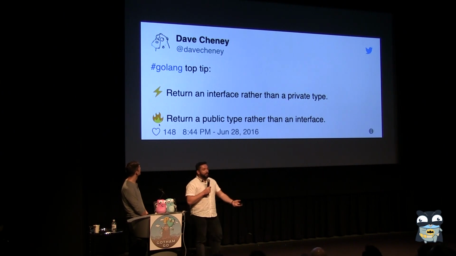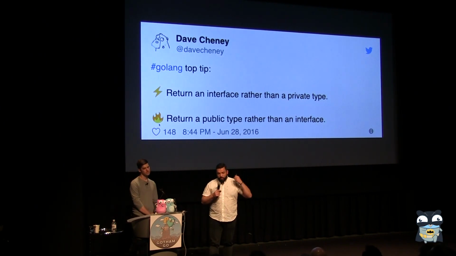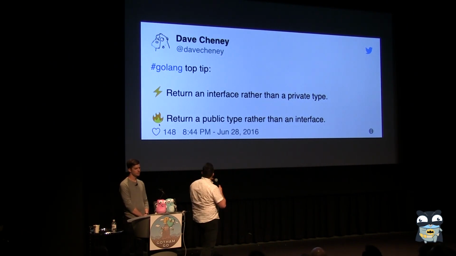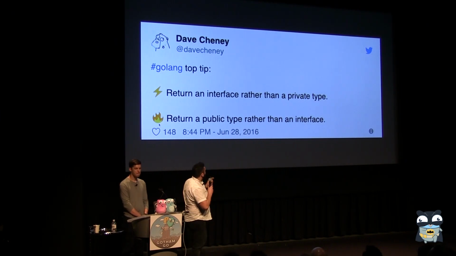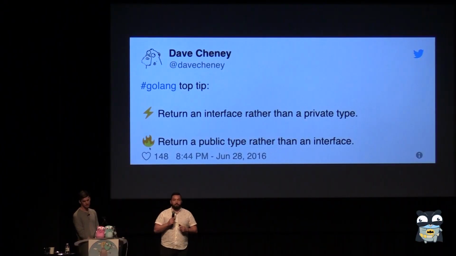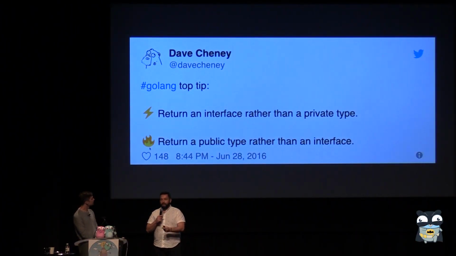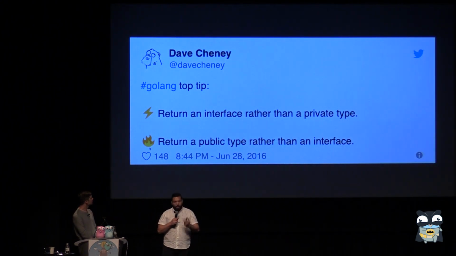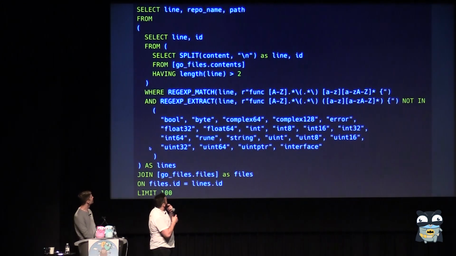So another analysis that I did was, Dave Cheney wrote this thing saying, Golang top tip, return an interface rather than a private tag, return a public tag rather than an interface. My reaction to this was, does anyone return a private tag from a public function? This doesn't make any sense. Who would do that, right? It's an awful idea. So I wrote the thing.